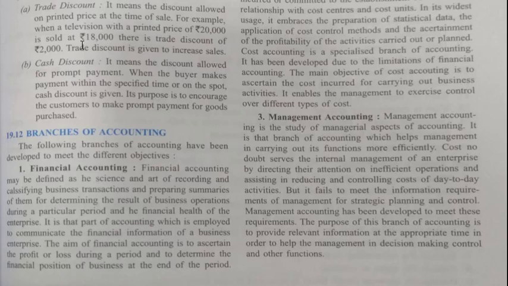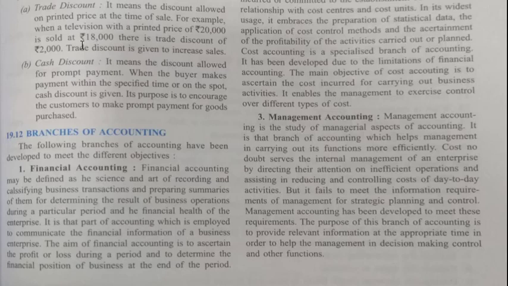Okay, so you go in a shop and you see a TV with a price of 20,000. You say I want to purchase, and then you bargain, or the company itself gives you a discount. They say, okay, if you are purchasing, we will sell it at rupees 18,000. So that 18,000 is now the selling price at that point, and the difference 2,000 is considered as trade discount.